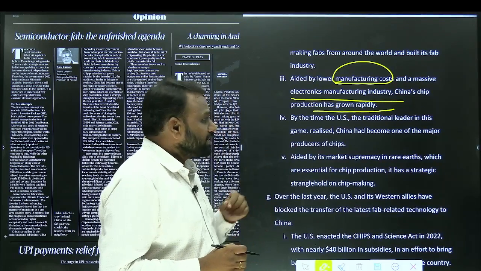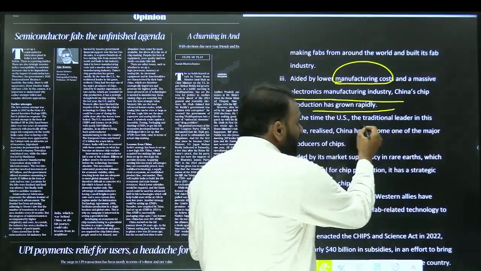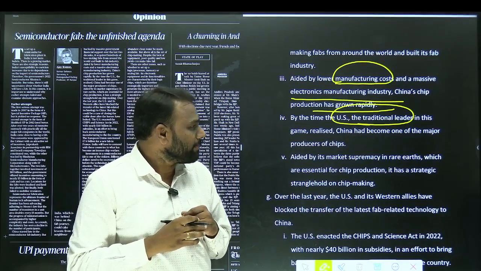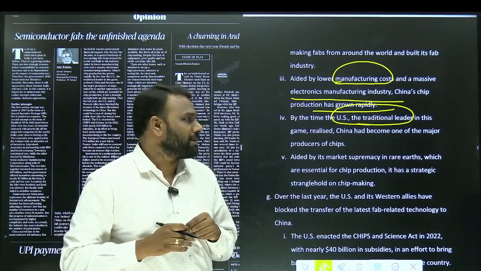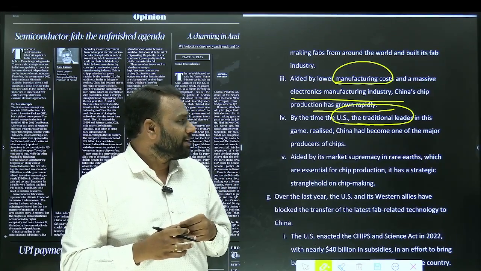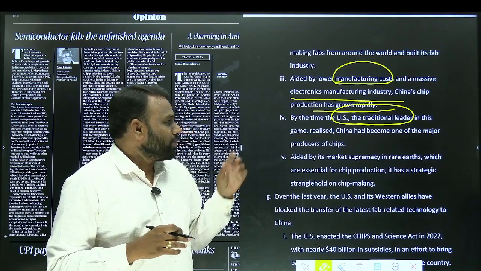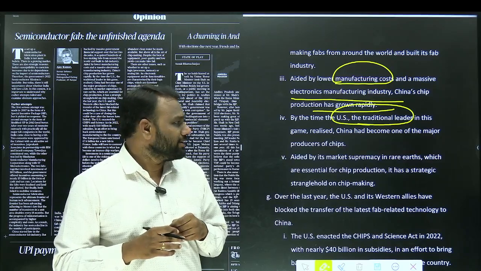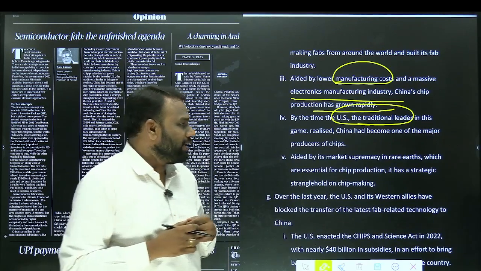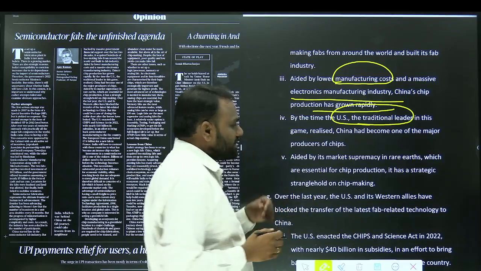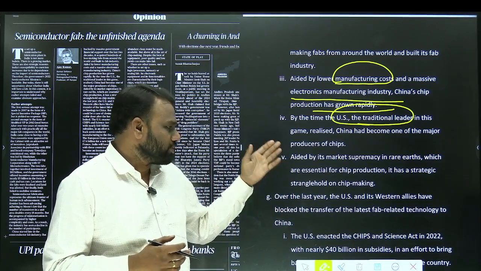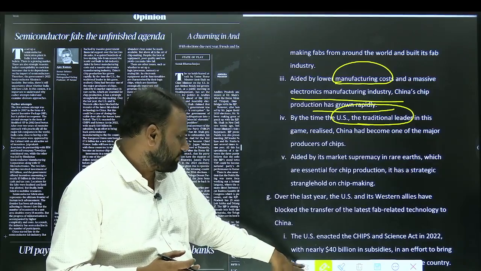By the time, the US, the traditional leader. So before China became strong, who was the major player in semiconductors? US was the major player. But later on, China surpassed the USA. So that is why now the US has started worrying. The US realized the mistake, and now it again wants to occupy that top position. So that is why it is taking some steps to bring the semiconductor industry back to the USA. So what are those steps? We will be looking later on.